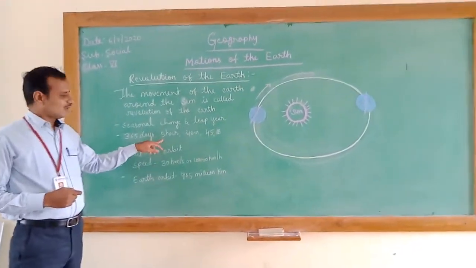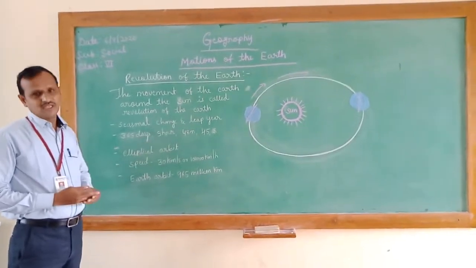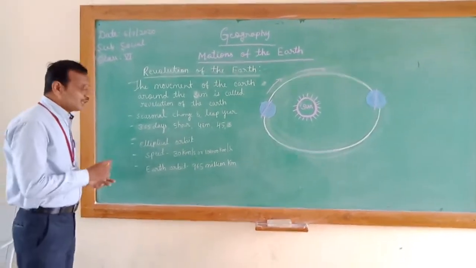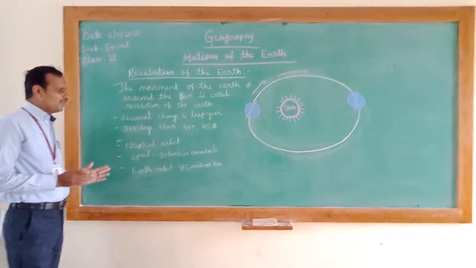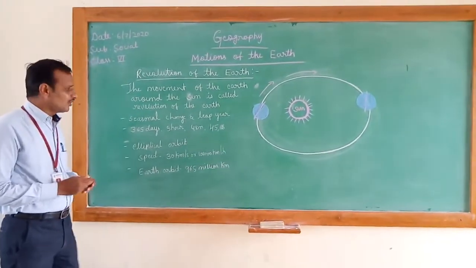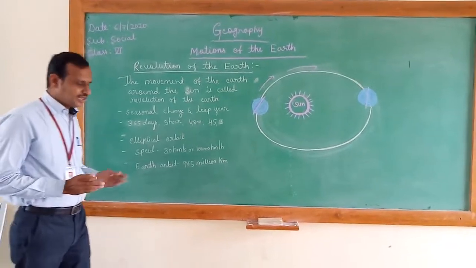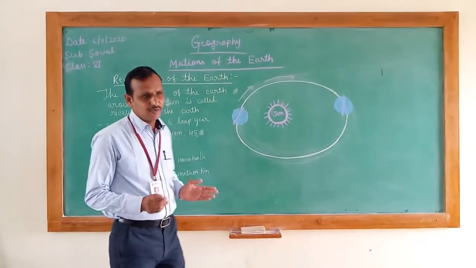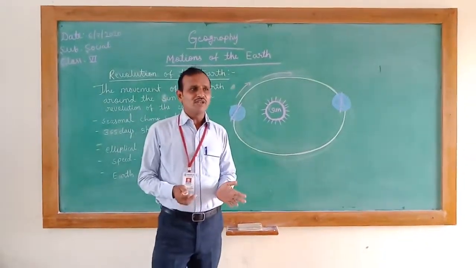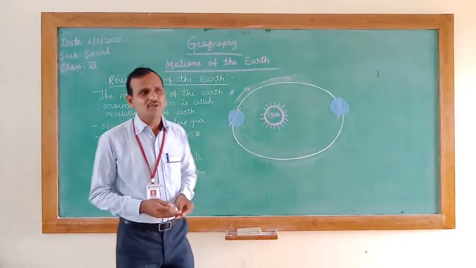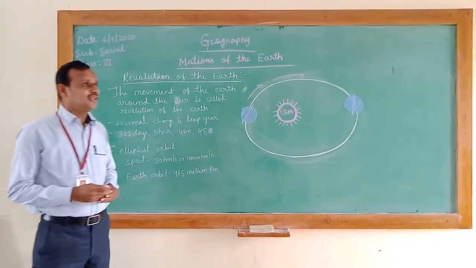So this 24 hours, or 1 day, is added to every 4th year in the month of February. So instead of 28 days, in every 4th year February has 29 days.